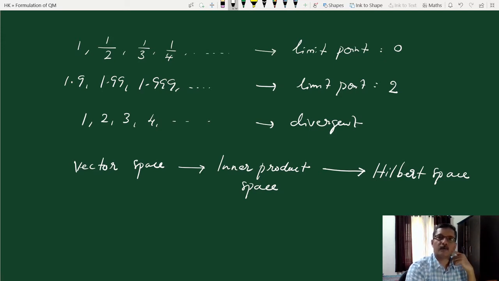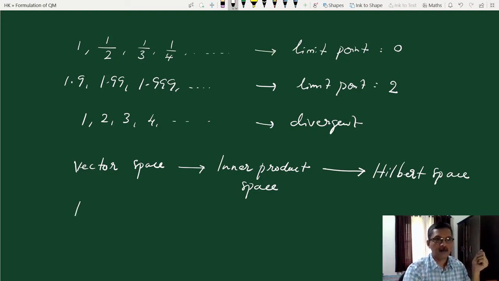We can define inner product there, but it's not a complete space, because in the space of rational numbers we can construct a Cauchy sequence whose limit is not a rational number.